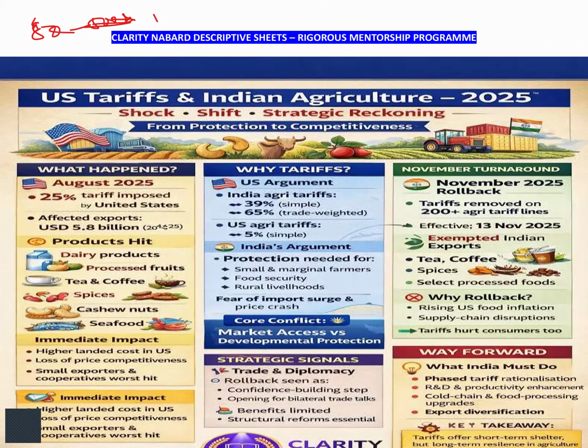For your NABARD examination this is very important, because previous year in the economic portion we saw that they asked the question: what is the impact of LPG reforms upon Indian agriculture. On the same line, we will try to understand the impact of these tariffs upon Indian agriculture, because we are preparing for the NABARD exam. It is impacting all over the world and all sectors, but our main focus will be its impact upon Indian agriculture.